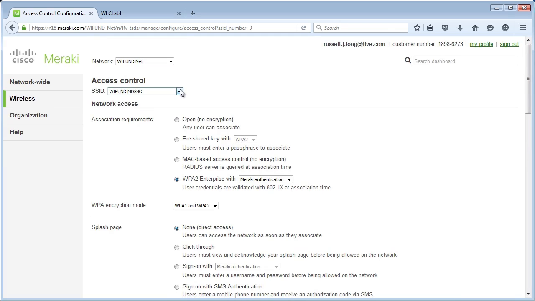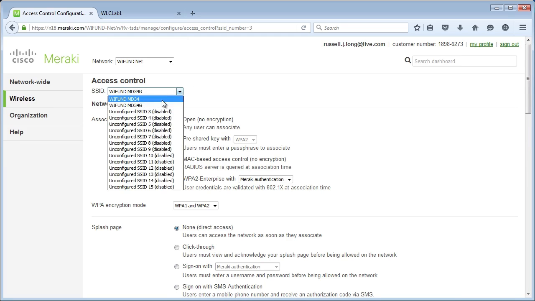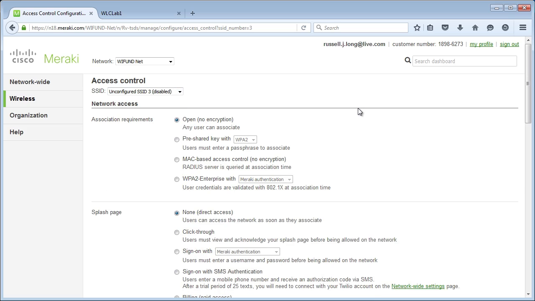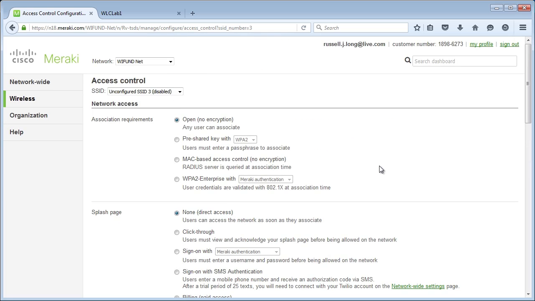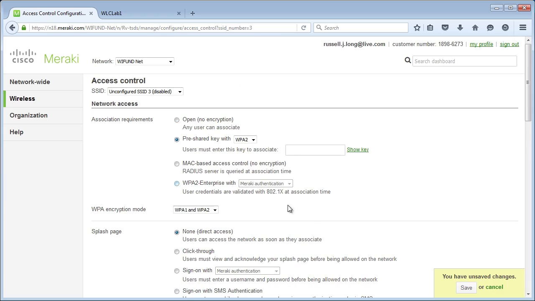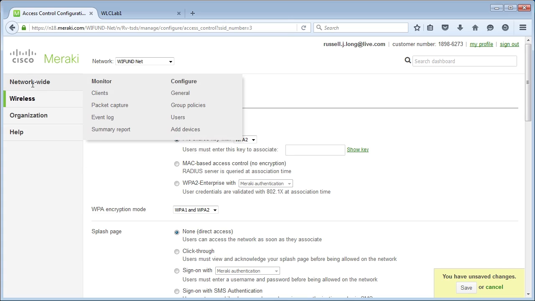Now, what am I doing here? I'm setting up another SSID with the same configuration as my 34G. If I use an unconfigured one, I can set this up, but none of these take effect until what? Let me change something here. Pre-shared key. I have to save changes in my environment for those configurations to persist. I can come up with the best configuration ever in these environments, but unless I save the configuration, it doesn't matter. I have to save the configuration back to the cloud in order to have the cloud back it up.